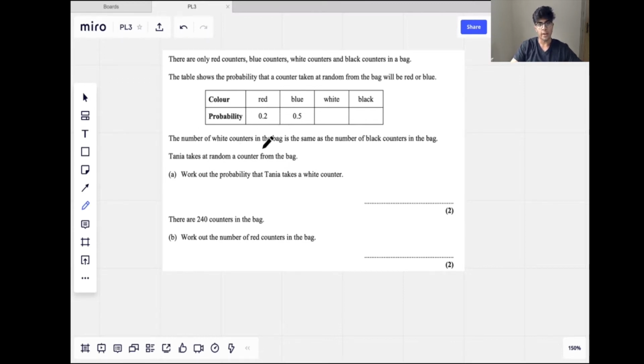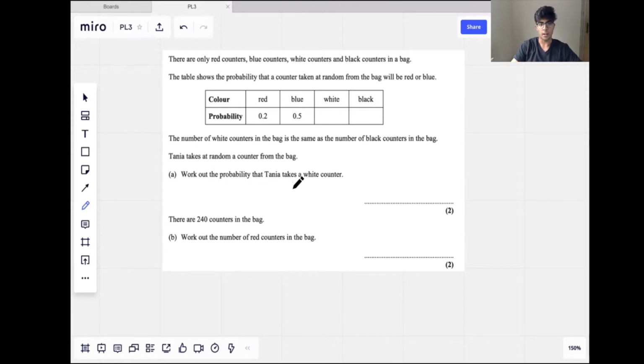So the number of white counters in the bag is the same as the number of black counters in the bag. If we have the same numbers of each counter, we can tell that the probability will be the same, because the likelihood that we'll pick one as opposed to another is going to be equal. For example, with heads or tails, or a dice, the probability of picking an even number is the same as picking an odd number, because there's the same number of even faces as odd faces.